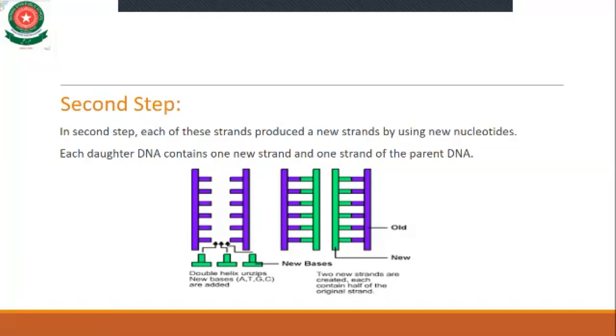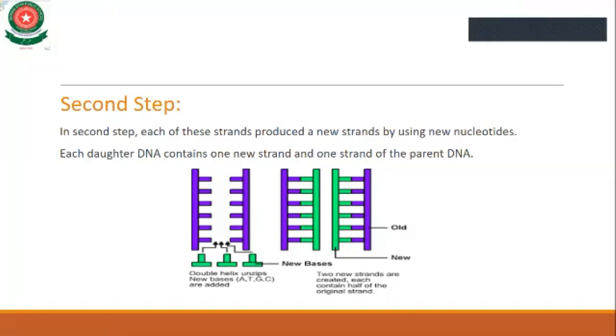In the first step we do the separation of DNA, and in the second step when we open these two strands, each strand makes its identical copy. Each strand creates a copy of itself. When these two separate strands make their own identical copies, these copies combine with each other and make a new DNA. So that's why we say this is the process in which there is a replication of the DNA.